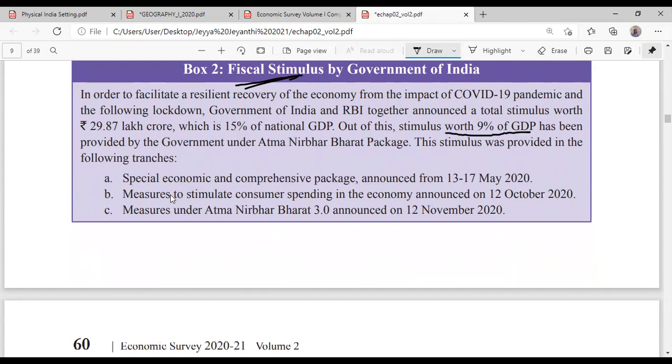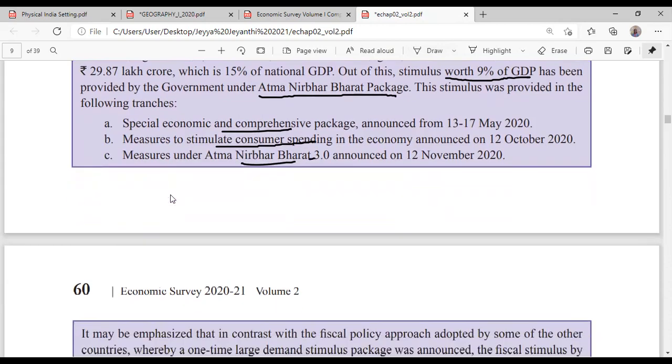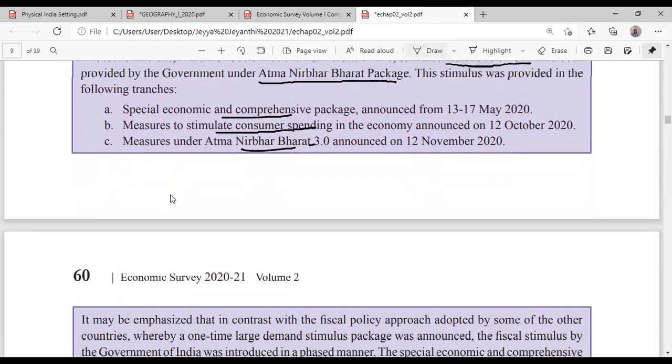And the government said that we are giving around 9%. That is the time they came with this word also, Atmanirbhar Bharat. So they announced comprehensive packages to stimulate consumer spending, and Atmanirbhar. All these are not as such great, but it is okay.